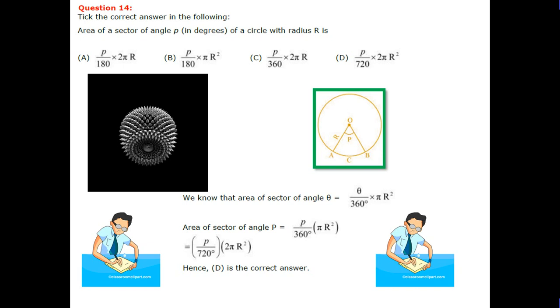Now students, question number 4, tick the correct answer in the following. Area of the sector of angle P in degree of a circle with radius r is equal to A. We know that the area of sector equals pi r square theta upon 360. The area is equal to P upon 360 into pi r square. So it is P pi r square upon 360.